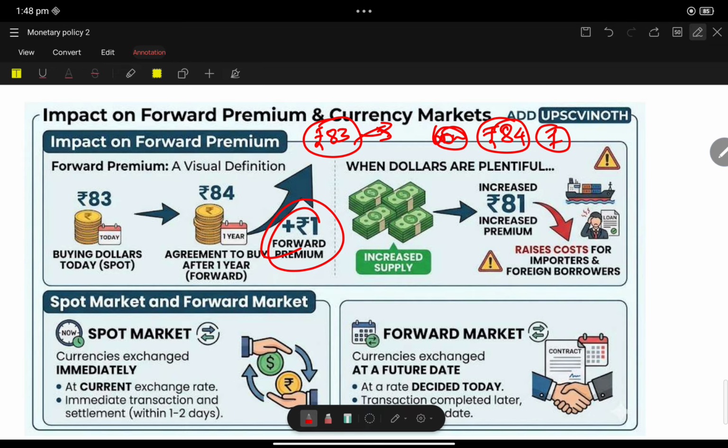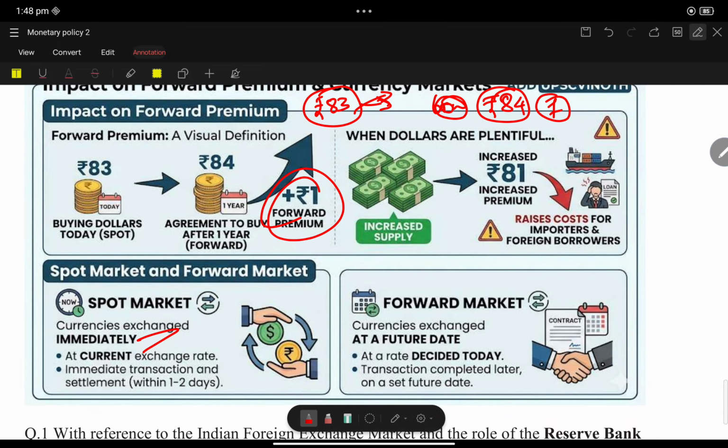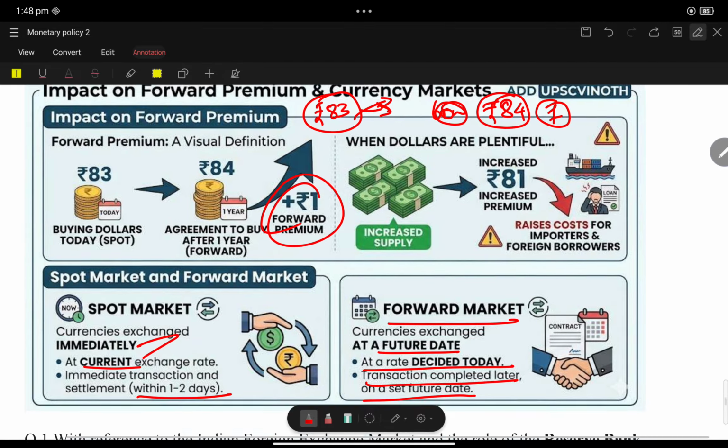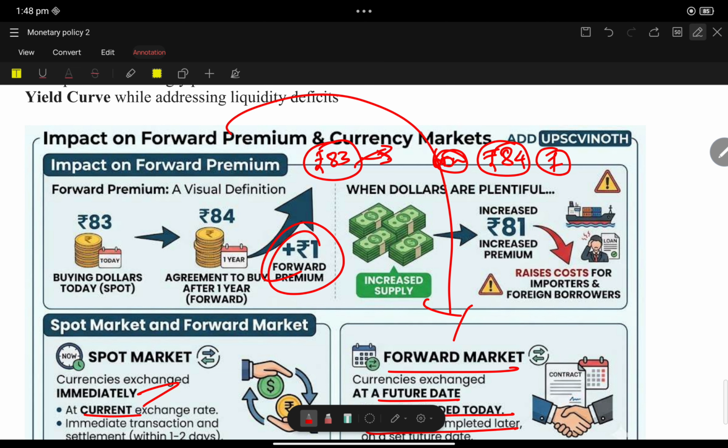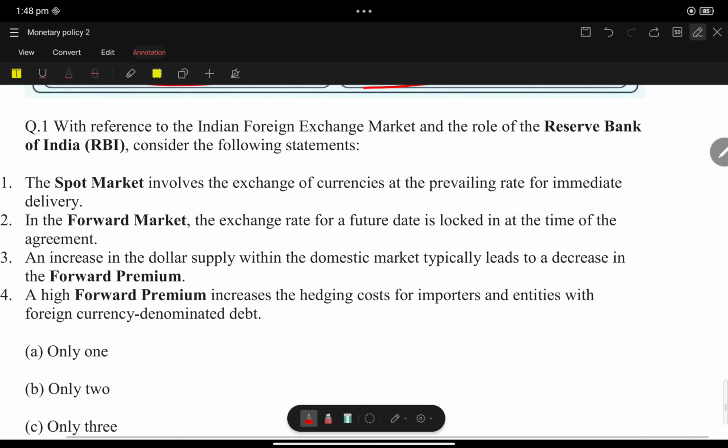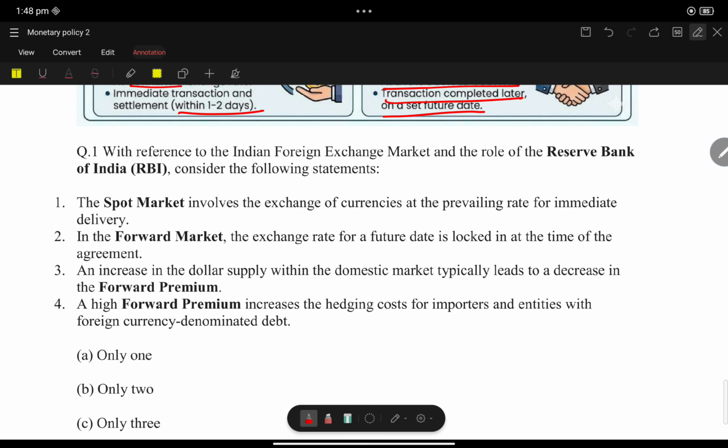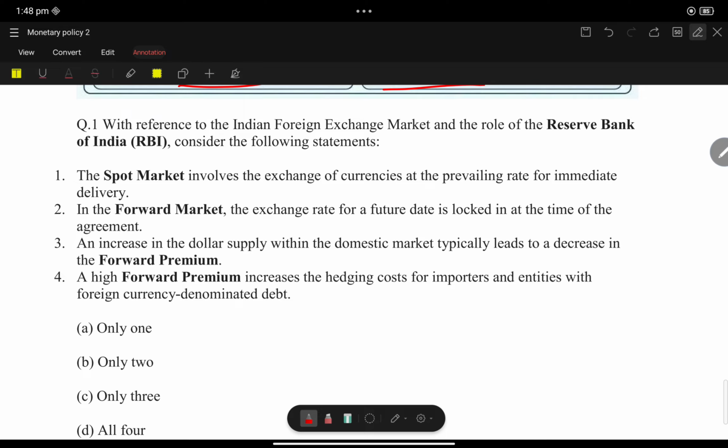What is spot market and forward market? Currency exchange immediately at the current exchange rate is called spot market. Forward market is for a future date. A rate is decided today, transaction completed later. See, these concepts can be explained only in this channel. It is relevant to the exam. UPSC always has the tendency to ask the core concepts of RBI.